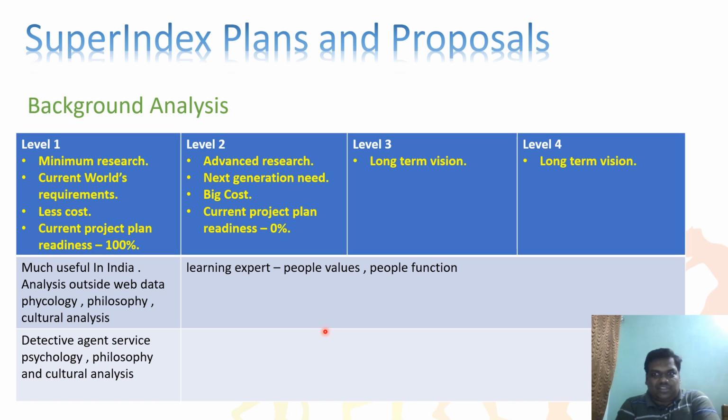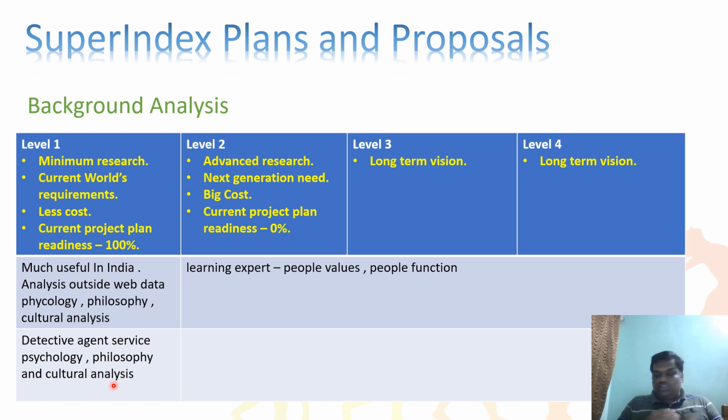I cannot say everything about all the algorithms, right? I'm just saying that it will be useful. Coming to the next one, the detective agent service. The psychological, philosophical and cultural analysis should also be included in the checklist of the detective agent service, and the computer itself should do all these things without human intervention.